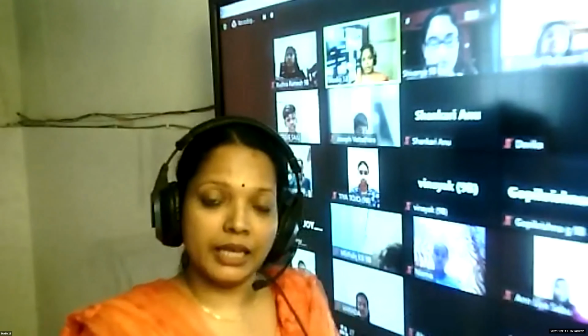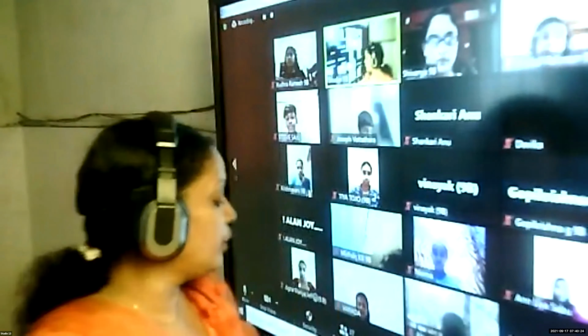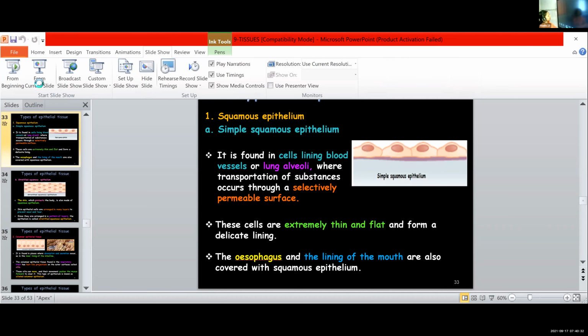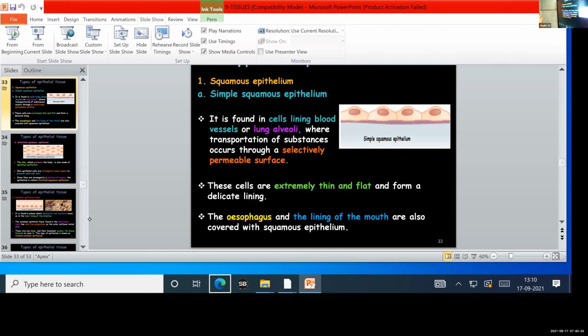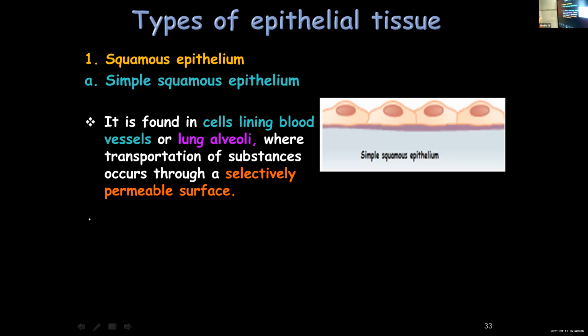You can categorize epithelial tissue into different types. First one, squamous epithelium. So the first type of epithelial tissue is squamous epithelium. Under squamous epithelium, there is simple squamous and stratified squamous epithelium. 2 types are there. We are going to start with the first one.